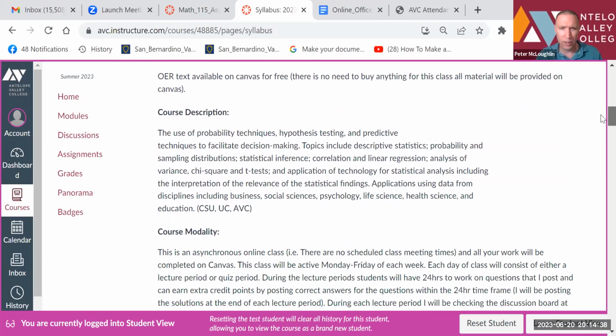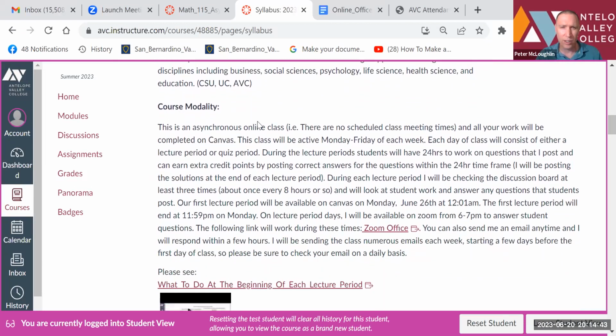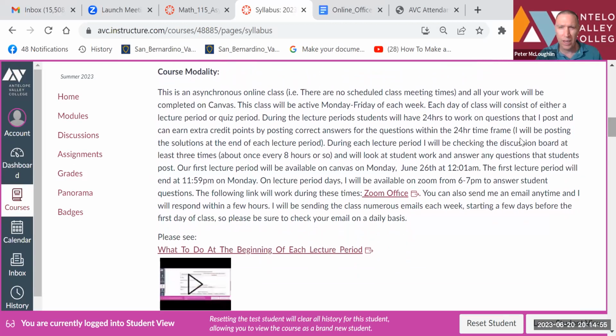Course description, you can look at that. So course modality. So again, this is an asynchronous online class, which means there's no scheduled class meeting times, and you're going to complete all your work on Canvas. And as I mentioned, there's going to be lecture period days where you'll have 24 hours to post the solutions to questions that I post. We'll talk more about that in a few minutes here. Okay, so then